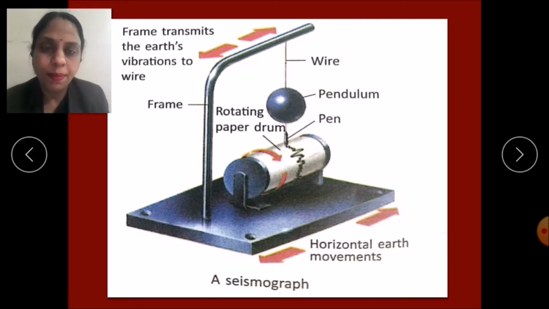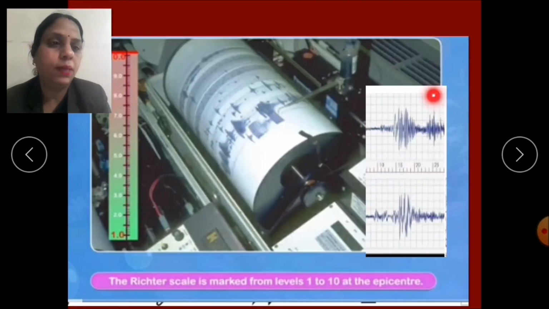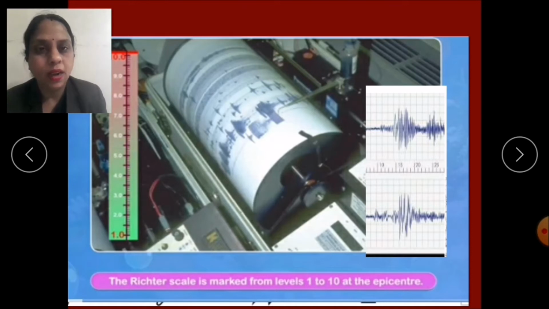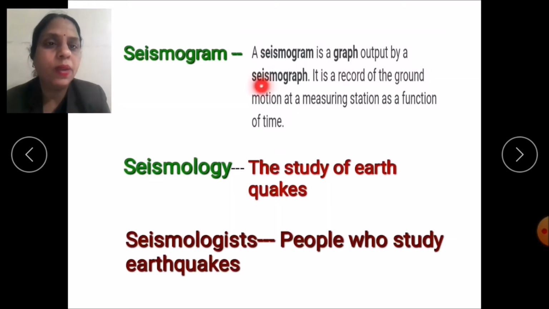And children, then what happens? Yes, this pen makes a pattern on the paper as you can see in this picture. See, these are the patterns which are obtained on the paper, and this pattern is called the seismogram. And the study of earthquakes is called seismology, and the person who studies this is called the seismologist. So children, what do you understand by seismogram, seismology and seismologist?